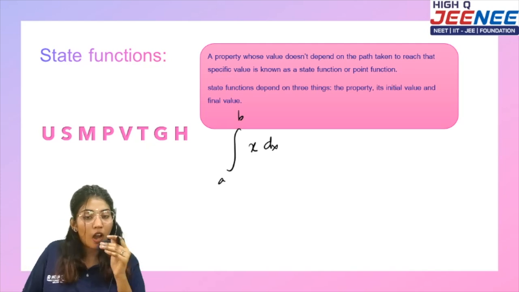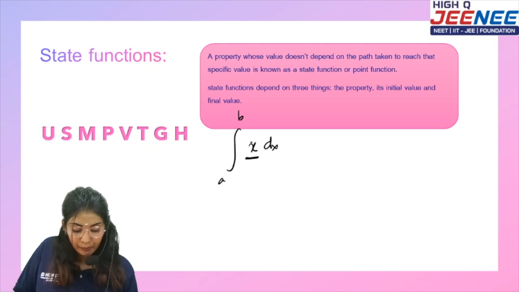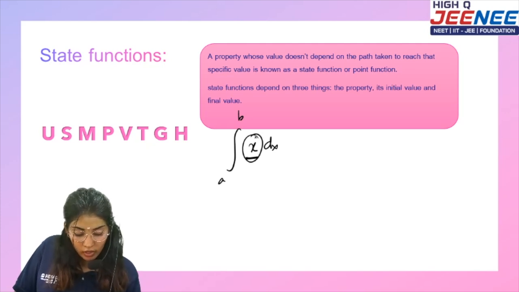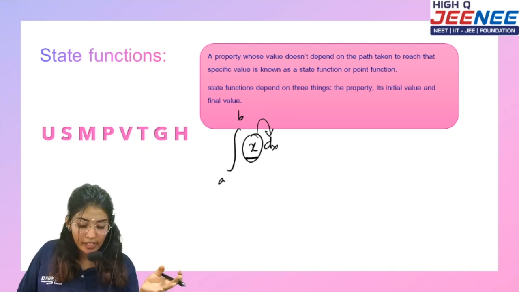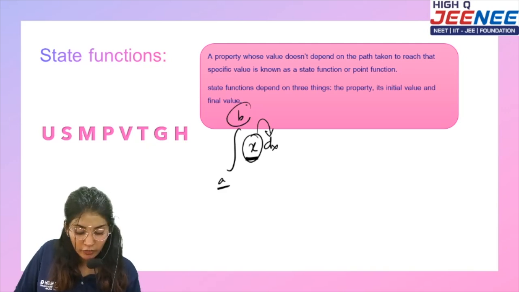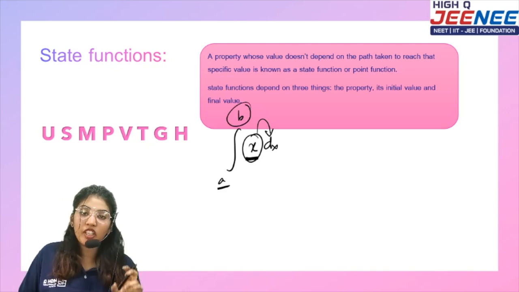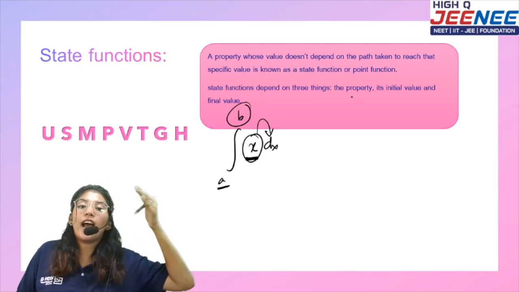Integration depends on the property, whether the subject over here is dependent on the dx. So it depends on the property and its initial value and its final value. Same way, the state function will also depend on the property, initial state and the final state.